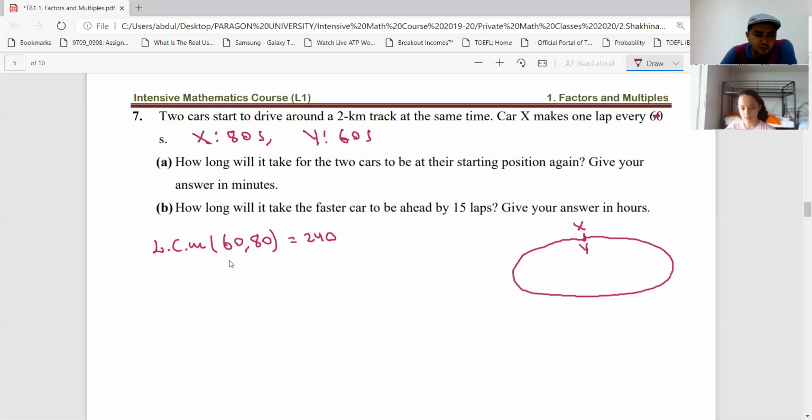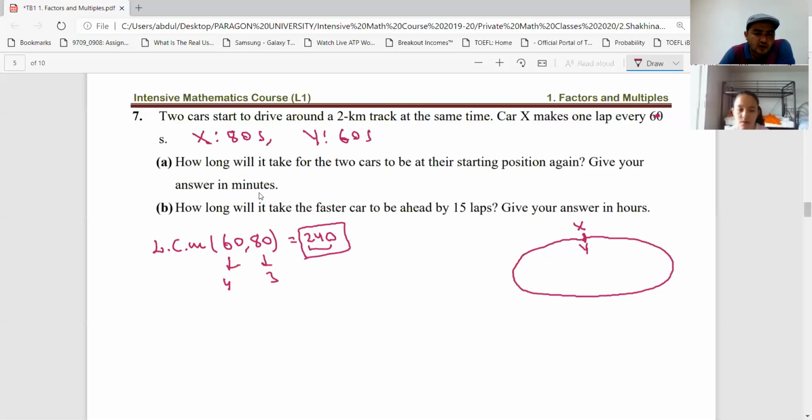That means that in 240 seconds, this one makes how many laps? That is 4, and this one is 3 laps. It goes 1 time, 2 times, 3 times, 4 times, and is here. How many seconds pass? 240. The second one, 1 time, 80 seconds pass. Second time, 160. One more time, 240. So after 240 seconds, they cross this line again, the starting point.